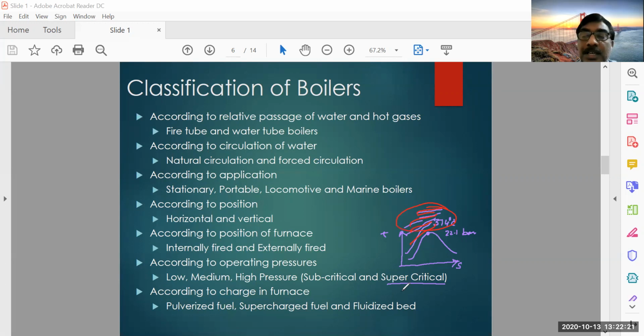That energy has to be extracted through heavy water and other water media, and then it will be supplied to the turbines. So where the rate of energy production is very high, supercritical boilers are used.